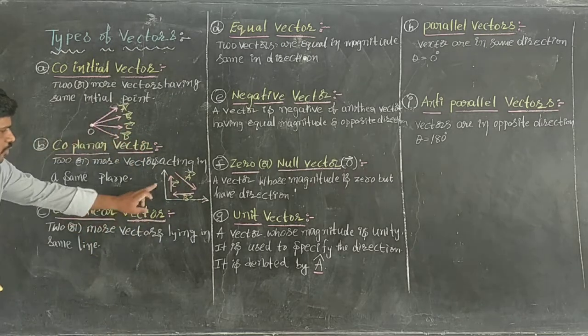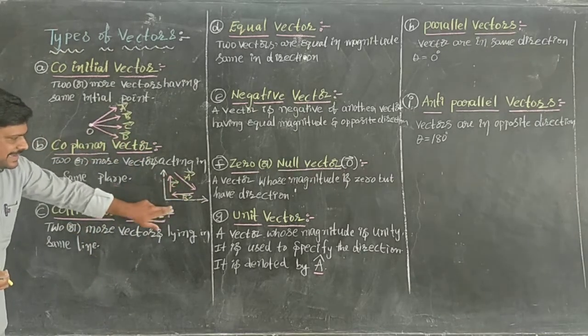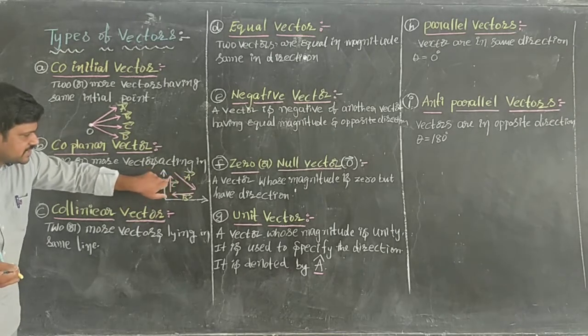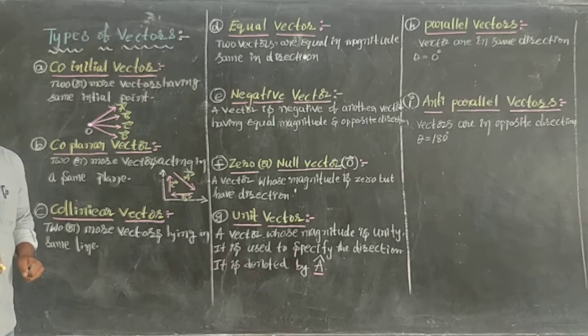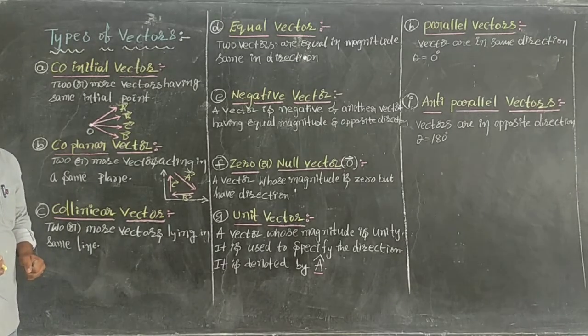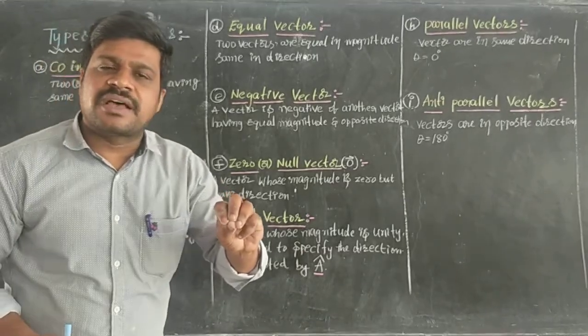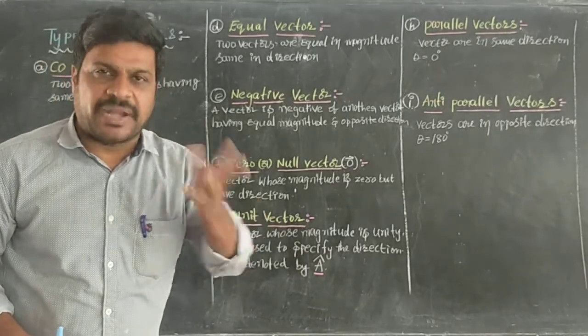That means two or more vectors lying in the same plane, acting in the same plane, are said to be coplanar vectors. Coplanar vectors means two or more vectors are in the same plane.